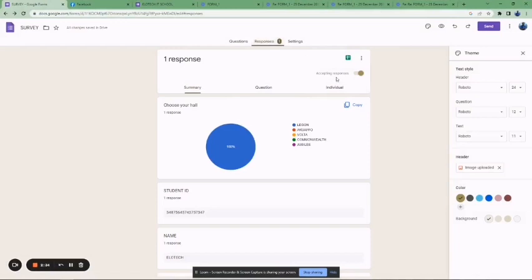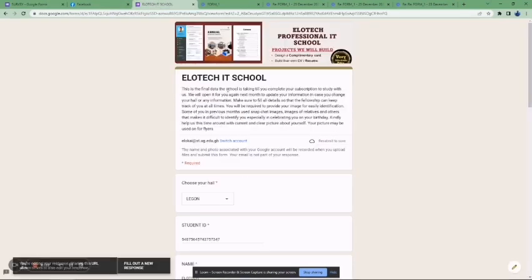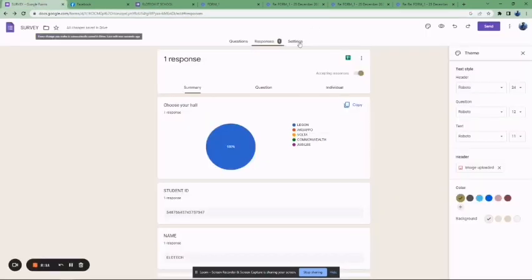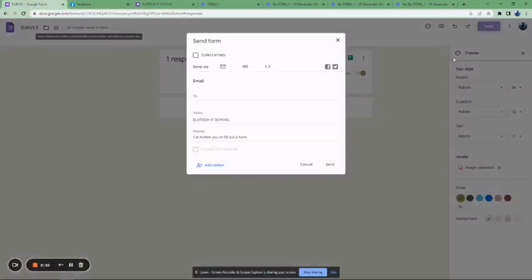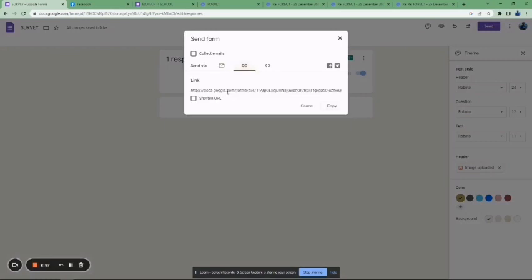So now let's go to the response part. Right now you have shared the link with people. People will start filling the form. If anyone fills it, you will see it here. So let me go here and fill it again. Quickly, let me try. So this is the send, right? Let me go here, try to send this, and copy the link.